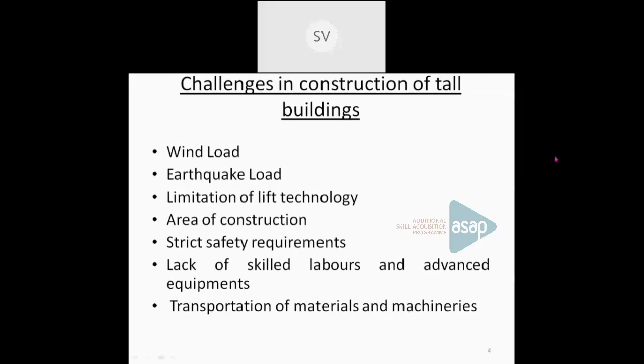Other than that, we have to consider these challenges also. That means lifts, and the area of construction is limited in the case of tall buildings. As you go towards the top, the area of construction is limited. Then safety requirements are to be considered. Then lack of skilled workers as well as sophisticated instruments or equipment. Then transportation of materials as well as machinery to the construction site. So these are the main challenges we face when constructing a tall building.